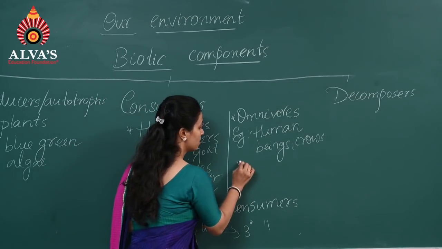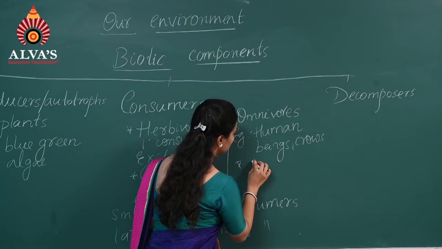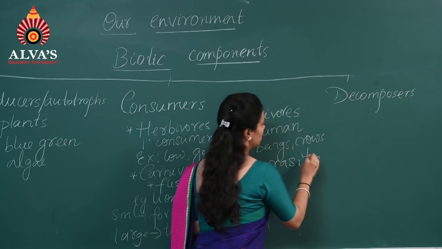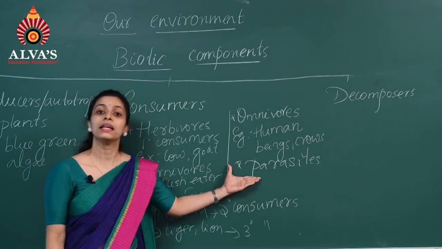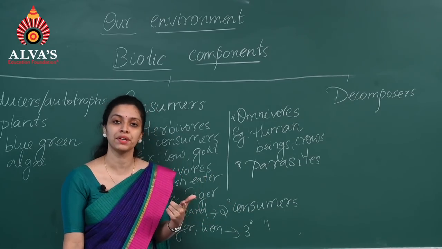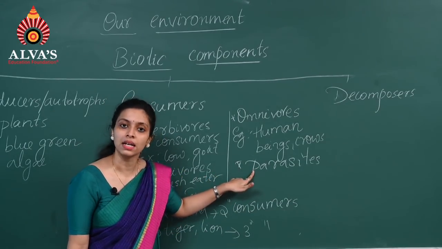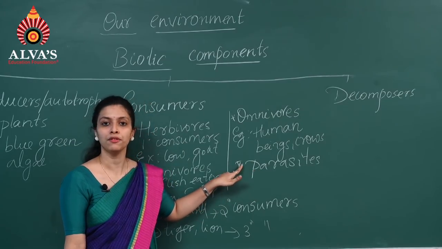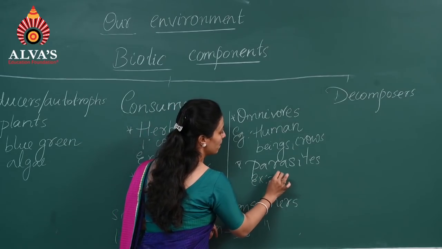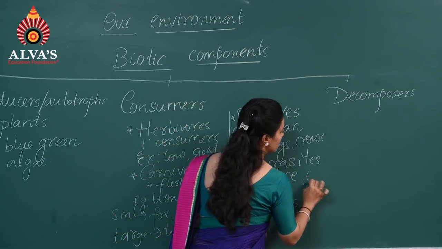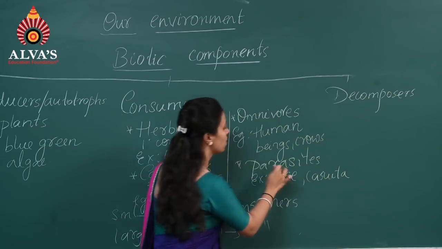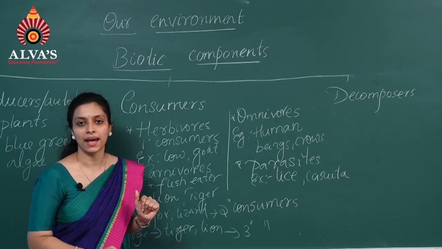After omnivores, the next type is parasites. These are the organisms that live in the host body. They cannot live independently. They do not have the capacity to live independently. That is why parasites live in the host body to obtain their food. And even for shelter, they depend on the host body. The examples for parasites are lice, cuscuta. So these organisms are the examples for parasites.